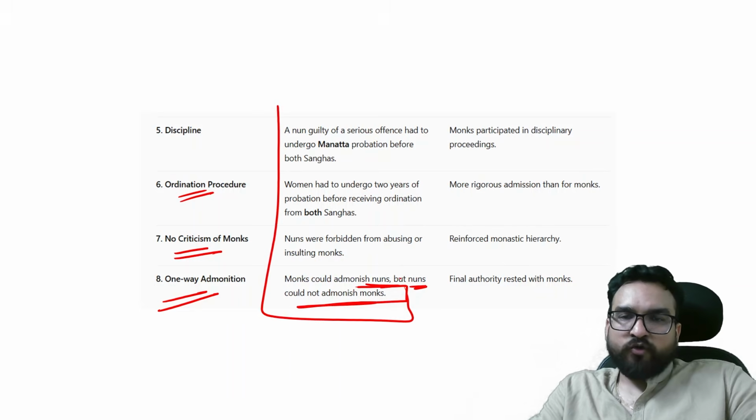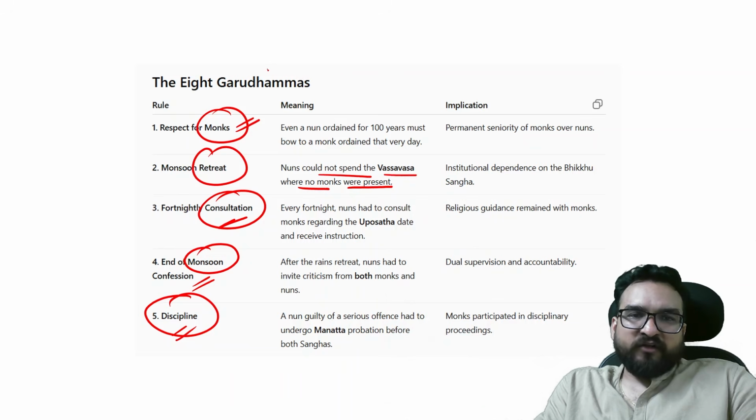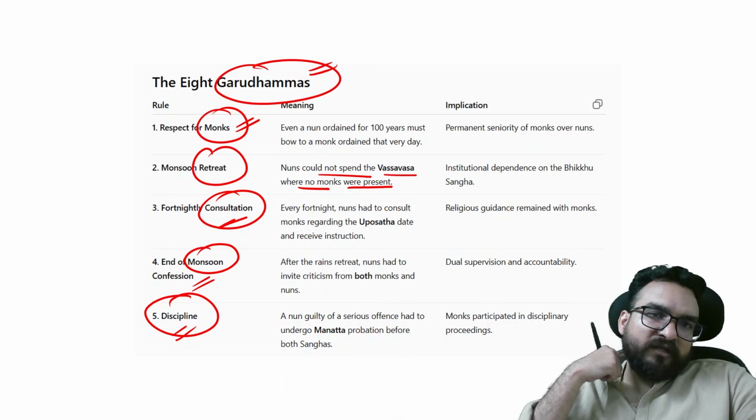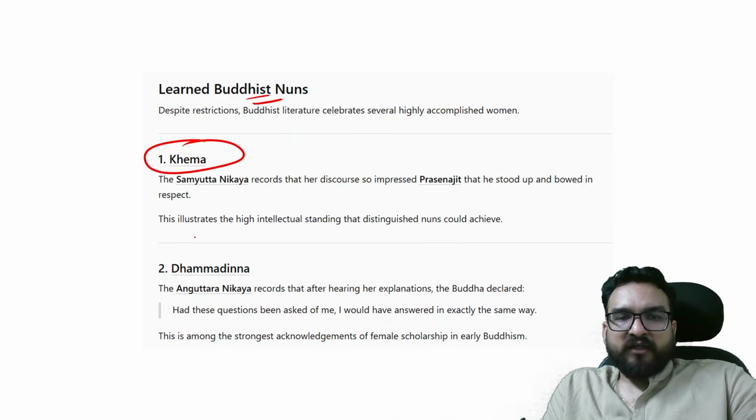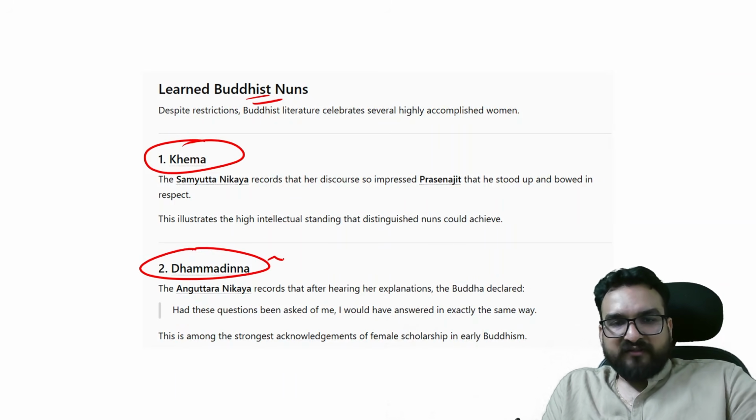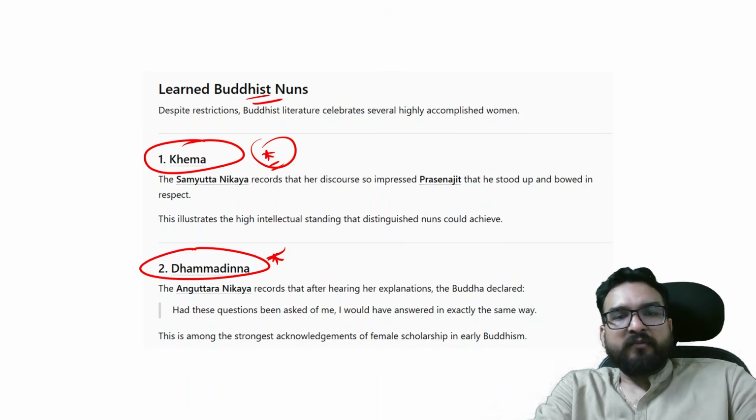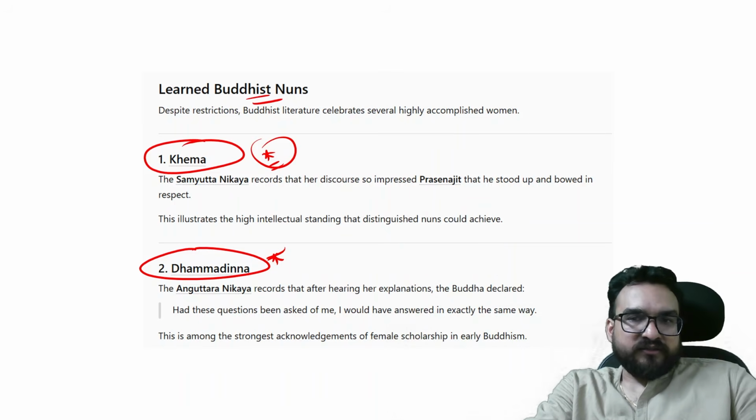So read this once, nobody will ask you this in depth. But this particular terminology is important from the prelims point of view. Some later Buddhist nuns who became famous were Khema and Dhammadinna. These are two Buddhist nuns which you should remember as well, guys. Just read about them. You can put them in answers, right?